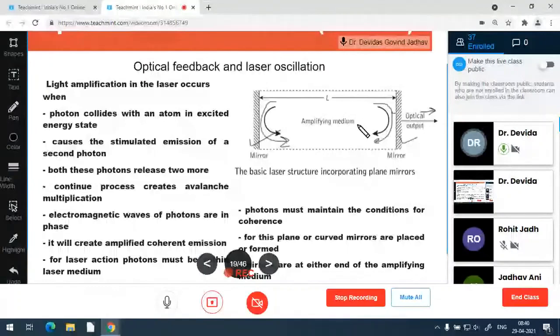While oscillating and traveling, a photon interacts with the atomic structure, and the atomic structure releases one more photon. So one photon interacts, then one more photon is released. This released photon has the same wavelength, same phase and same polarization. Therefore, they constructively add together, and this gives the amplification. So this medium becomes an amplifying medium.